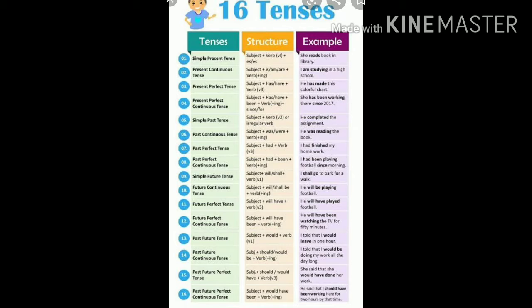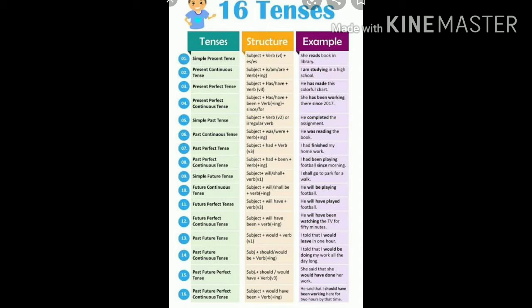Now let's see the structure of the tenses. For simple present tense, subject plus verb plus es. For present continuous tense, subject plus is or am or are plus verb plus ing.